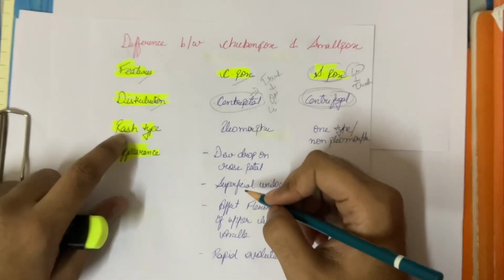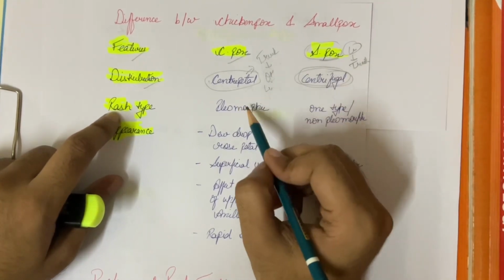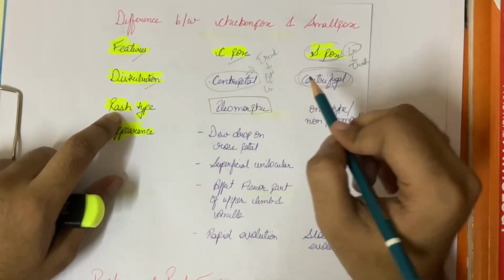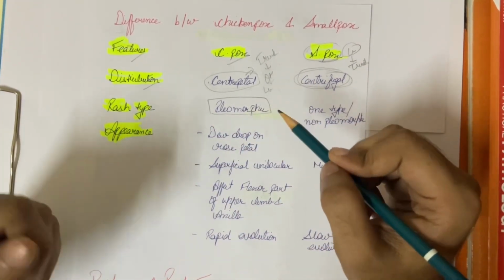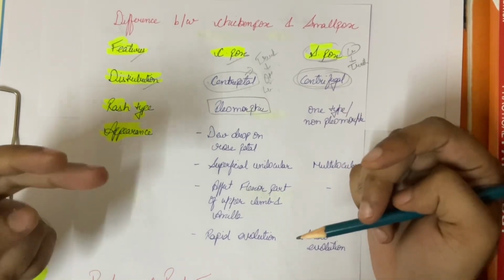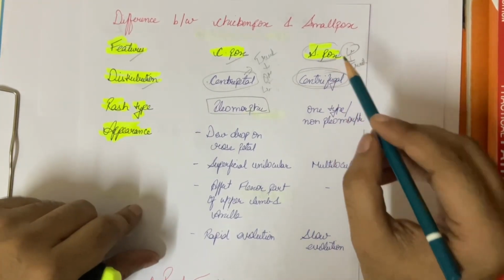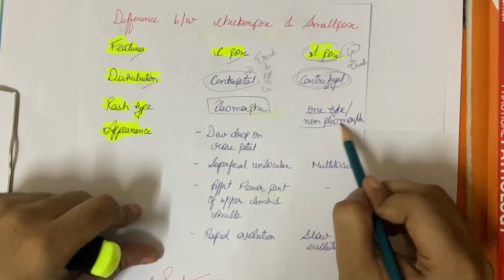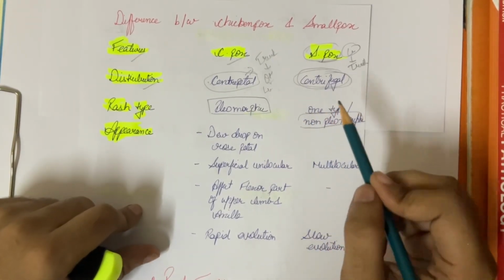Then coming to the type of rash. In chickenpox, we'll be seeing pleomorphic rashes. That is, we'll be seeing multiple stages of the rashes like papule, nodule, like that. But in smallpox, we'll be seeing only one type of rash, that is non-pleomorphic rash. Only a single type of rash will be seen.